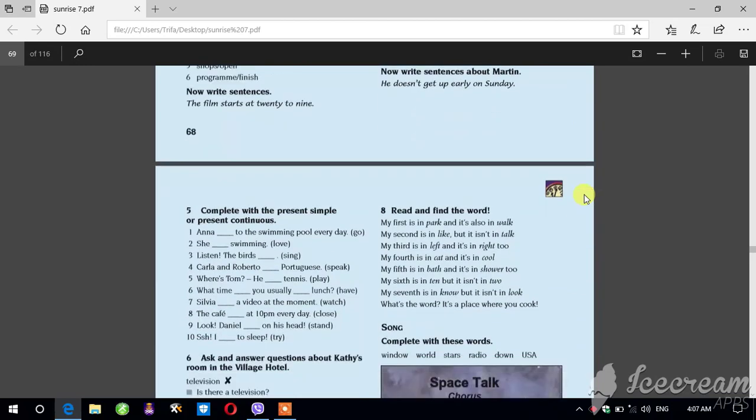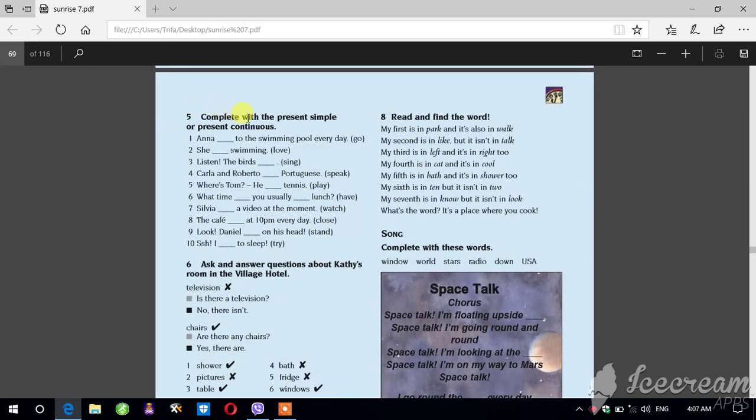And we have another important point here, complete with the present simple and present continuous. If you remember, we talked about present simple if in the sentences there is every day. This is present simple, and there are some words you can recognize for present continuous.